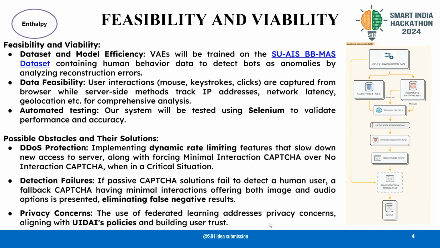Feasibility and viability. Our variational autoencoders will be trained on SUAIS PBMAS dataset, which contains human behavior data, to detect bots as anomalies by analyzing reconstruction errors. Along with that, user interactions such as mouse, keystroke, clicks are captured from the browser, while server side methods track IP addresses, network latency, and geolocation. All of this helps in comprehensive analysis and adds to data feasibility. Along with this, we'll also have automated testing. Our system will be tested using Selenium to validate performance and accuracy.